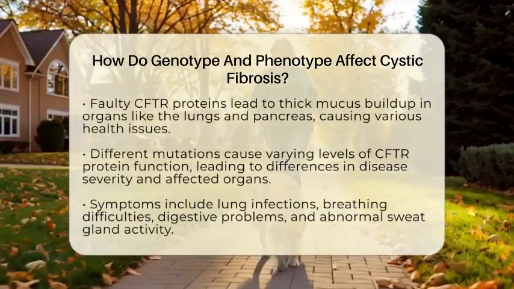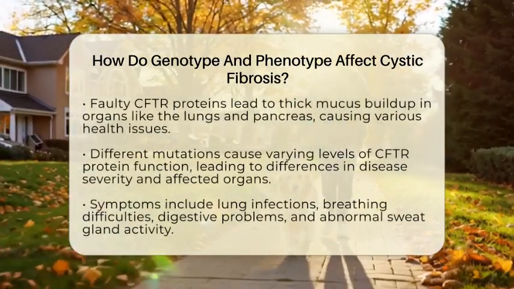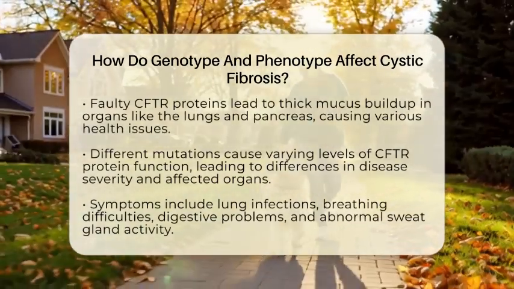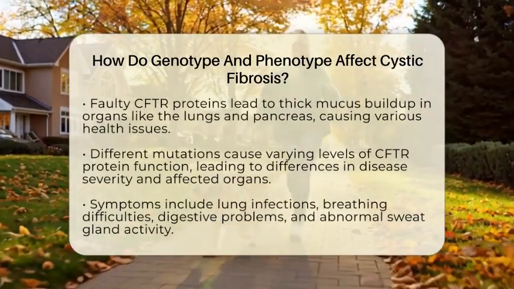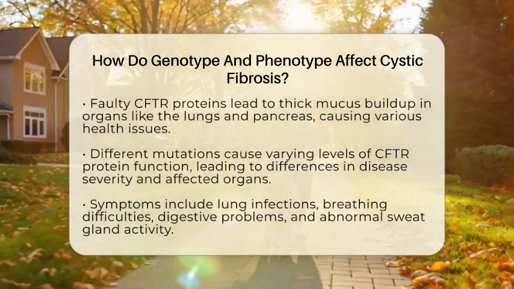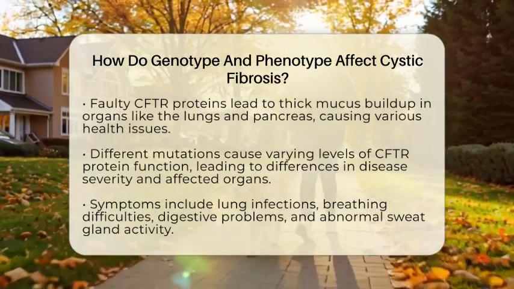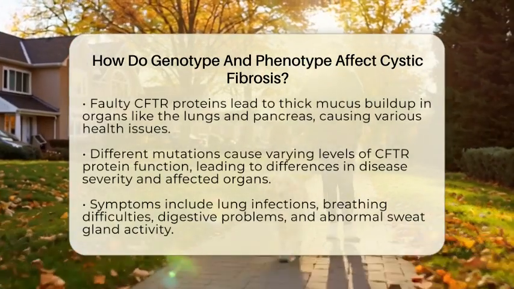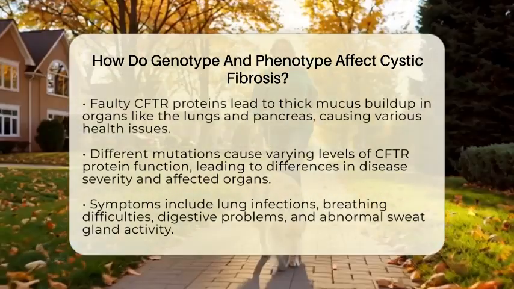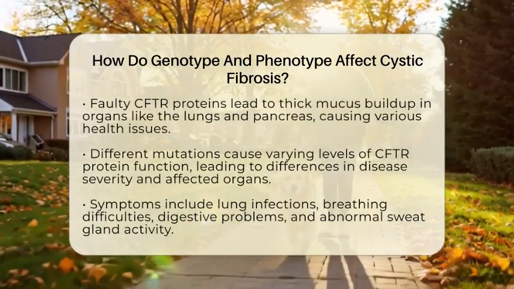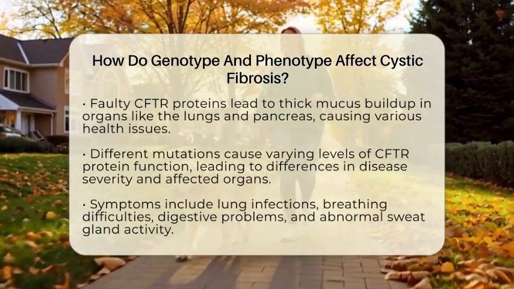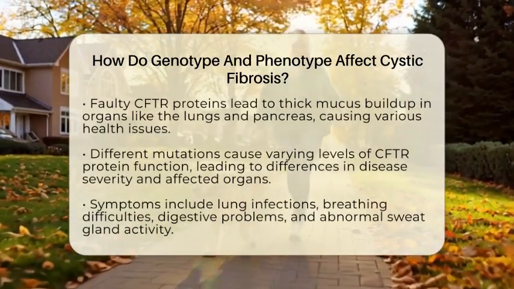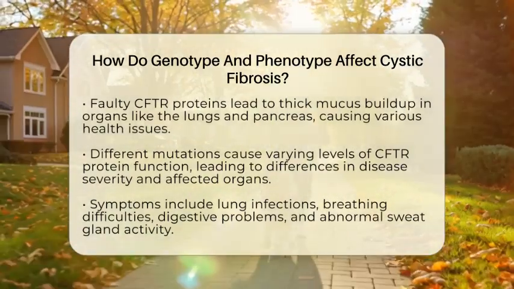organs are impacted. The phenotype of cystic fibrosis includes symptoms such as lung infections, difficulty breathing, pancreatic problems, digestive issues, and abnormal sweat gland activity. How severe these symptoms are can differ widely from person to person. Some may have mild lung issues but significant digestive problems, while others might experience more severe lung disease with milder pancreatic symptoms. There is a strong link between certain CFTR mutations and pancreatic function.